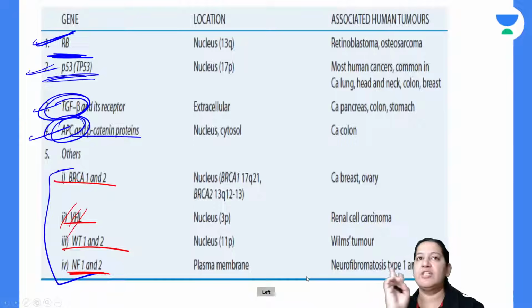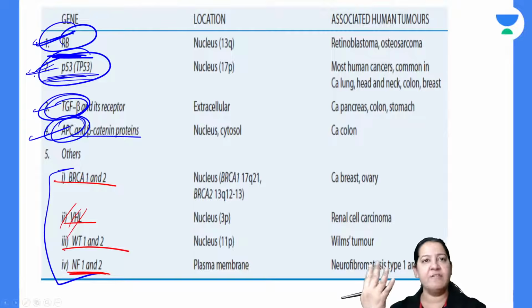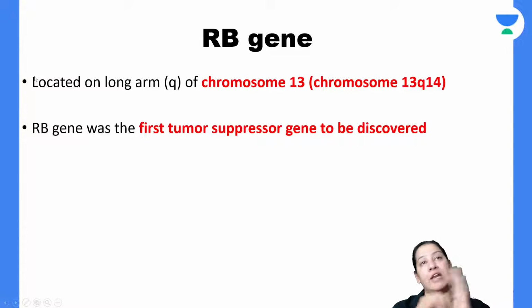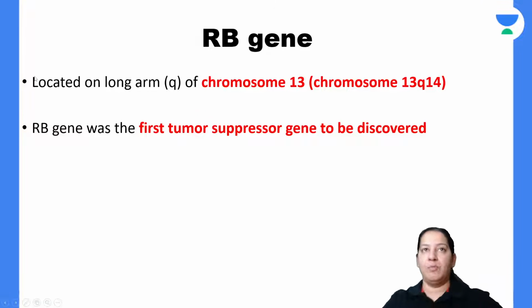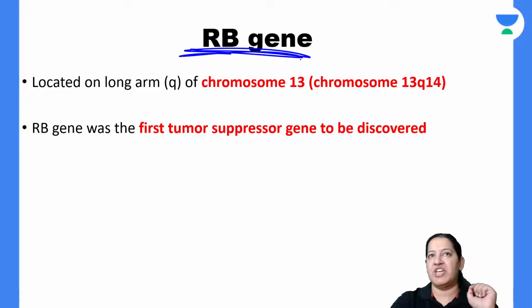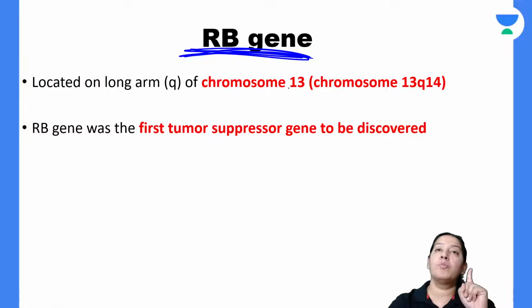Okay. Now I will teach you 2 genes here. The first is the retinoblastoma. Next is P53. One by one we will draw the flowcharts of them. Now retinoblastoma is a difficult level gene. Again, I will try my best. Let me see how I can teach you retinoblastoma. Let me start with the RB gene, the retinoblastoma gene. It is present on chromosome number 13.